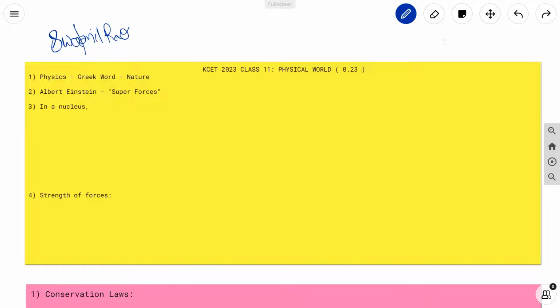So over here I'll be starting with the class 11 chapter, Physical World. As you can see, the weightage is 0.23, which means approximately 0.23 questions have come over the years, which means there have been years where they've not asked questions from this chapter at all. So it's a very low weighted chapter. You can just go through it because you don't want to miss it if at all a question comes from it.